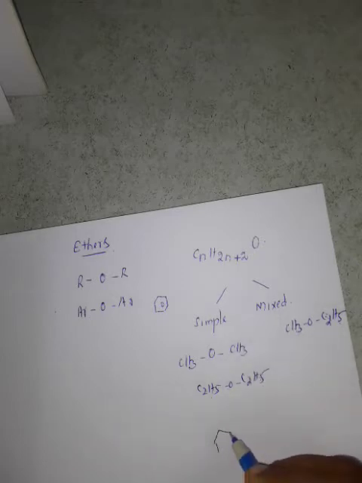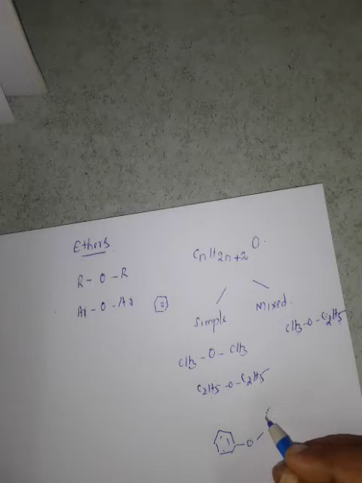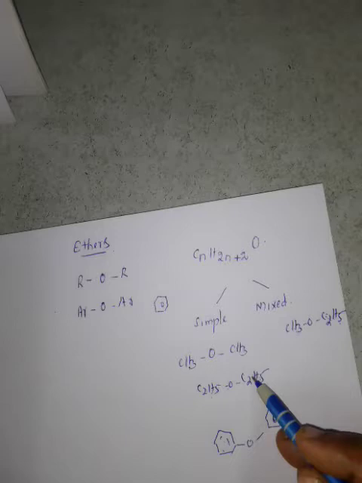See, aromatic means compound should contain benzene ring. O, one more benzene ring. This is phenoxybenzene. Both aryl groups. These are not alkyl groups, they are aryl. So phenoxybenzene.